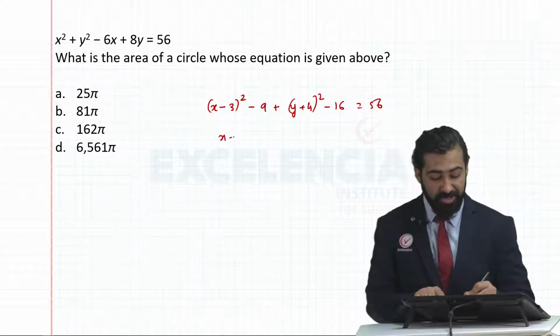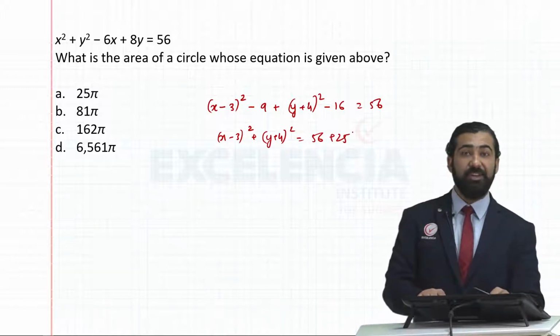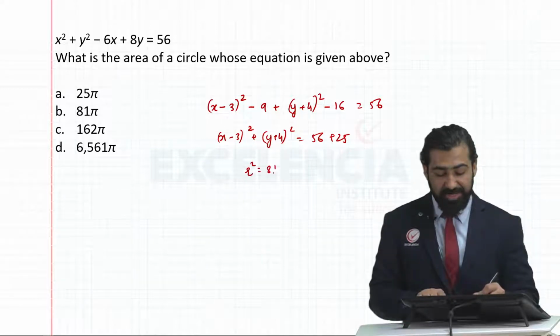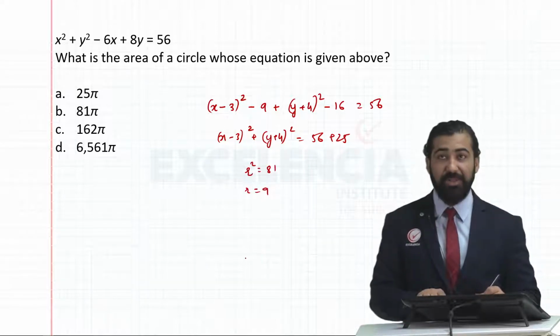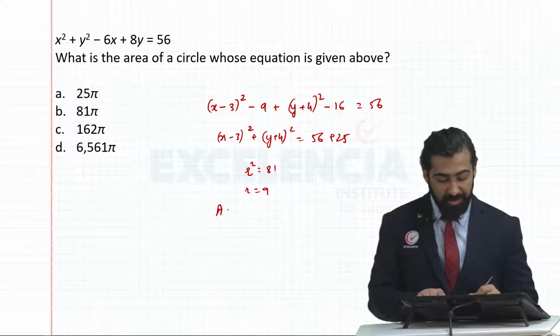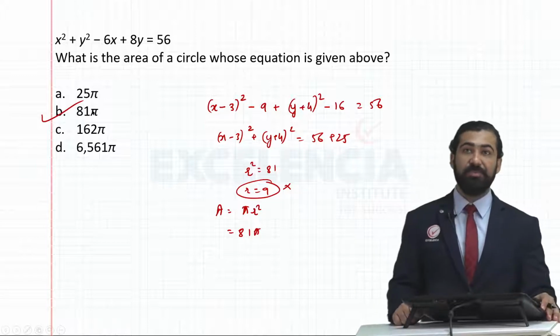16 and 9 give me 25. So I'll get (x minus 3) the whole square plus (y plus 4) the whole square is equal to 56 plus 25. 56 plus 25 gives me 81. So if r square is 81, r will become 9 units. If r is 9 units, area of the circle is pi r square. I'll get 81 pi as my answer, or option B.